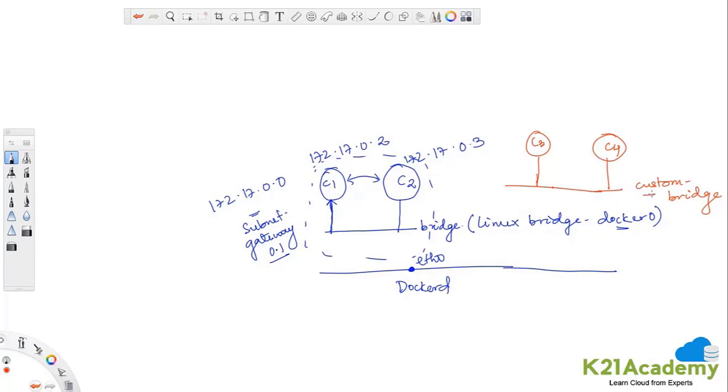So this is the custom bridge, and you can define a subnet like this for it, and let these containers get assigned 172.18.0.2 and 172.18.0.3 as the IP addresses.